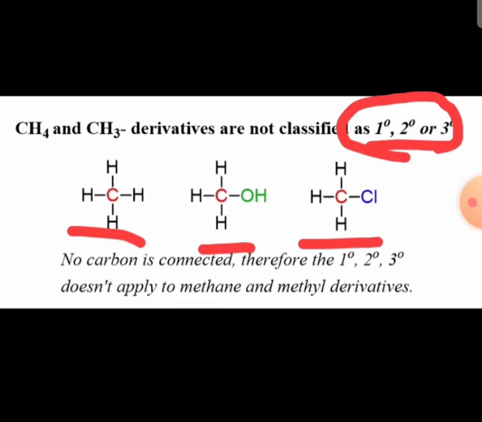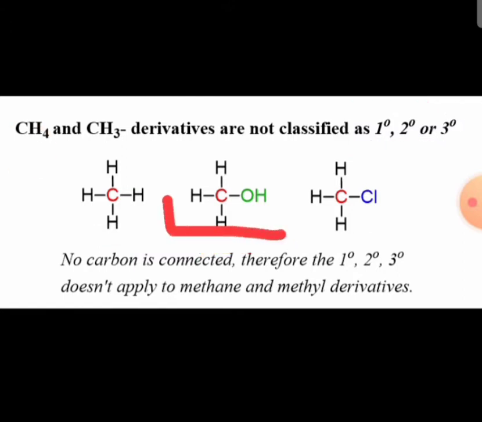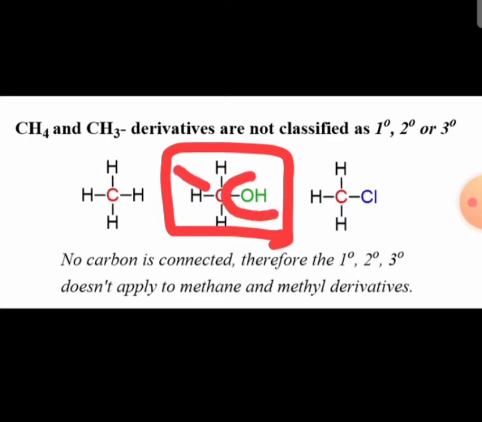The reason is, if you take methyl alcohol, there is only one carbon atom which is linked to the alcoholic group, and to that carbon atom there is no carbon connected.